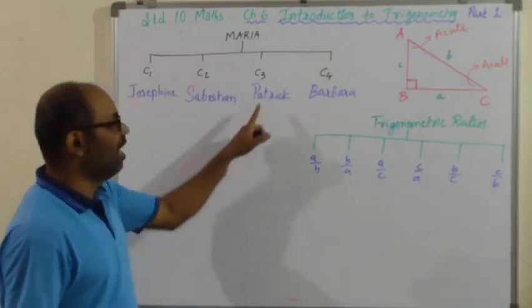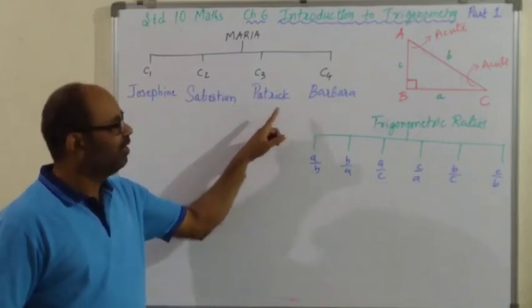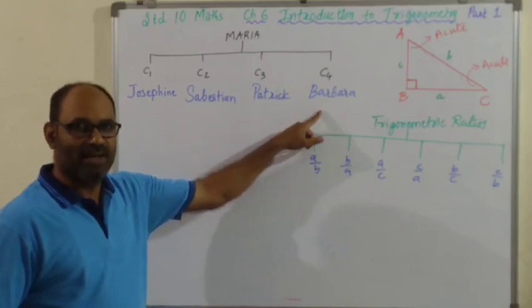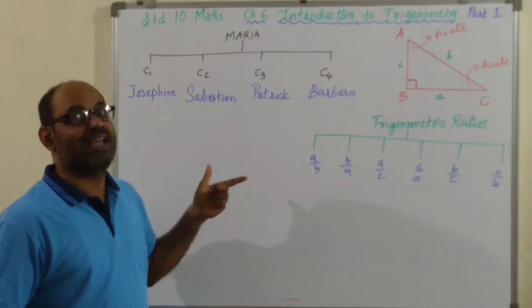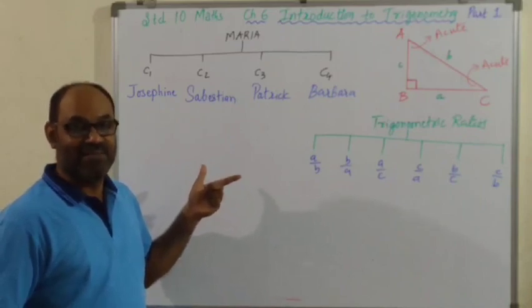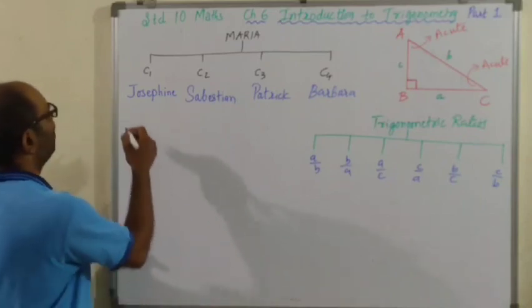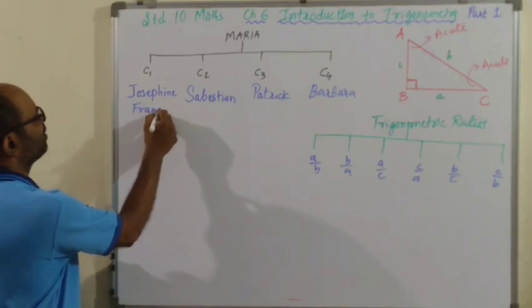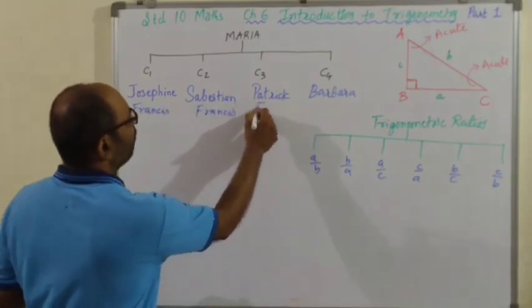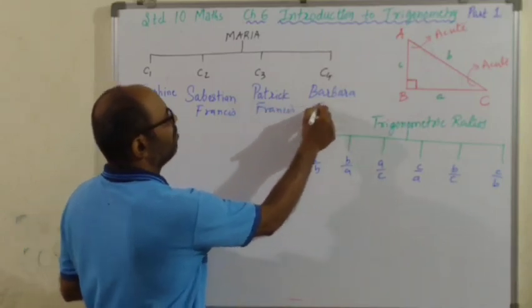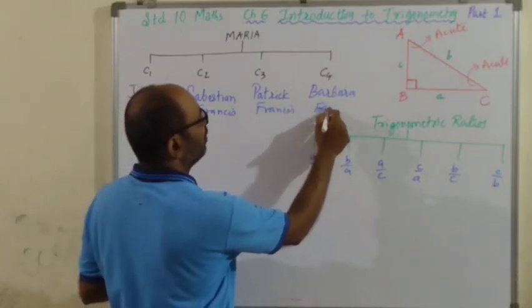Now, in the world there will be many people named Patrick and many named Barbara, so along with that, with respect to father's name and surname we put a second name and third name. I'll put father's name: Josephine Francis, Sebastian Francis, Patrick Francis and Barbara Francis.